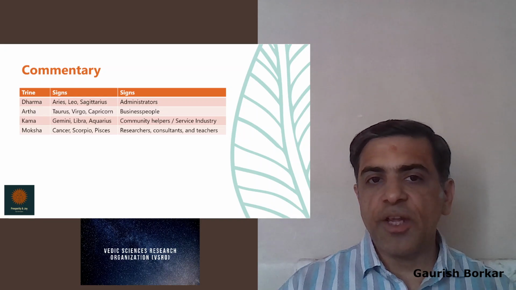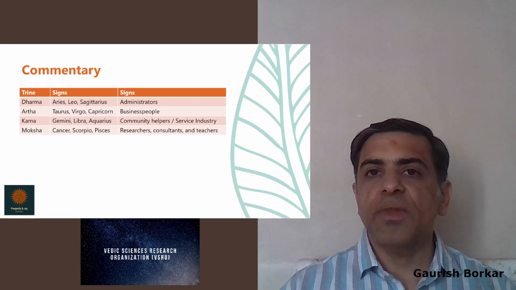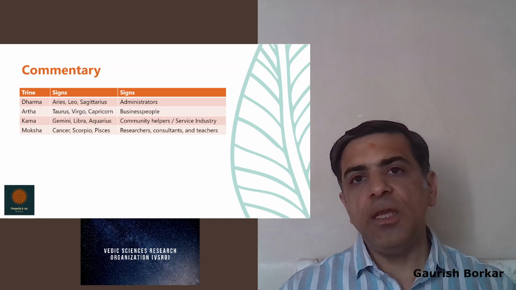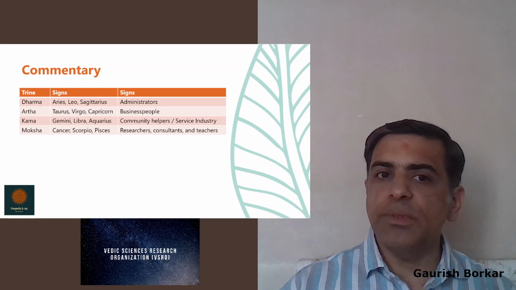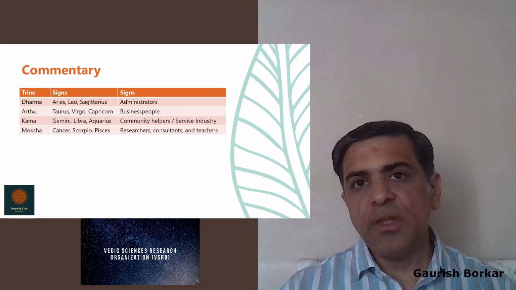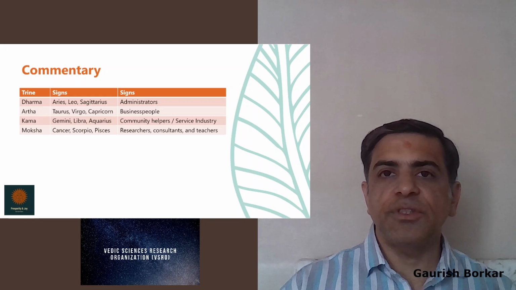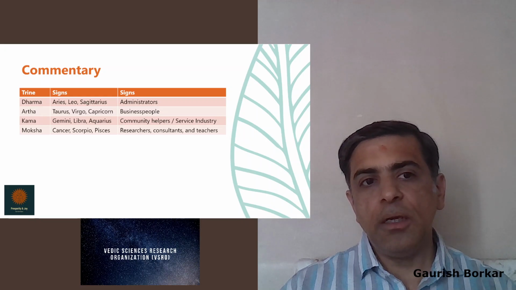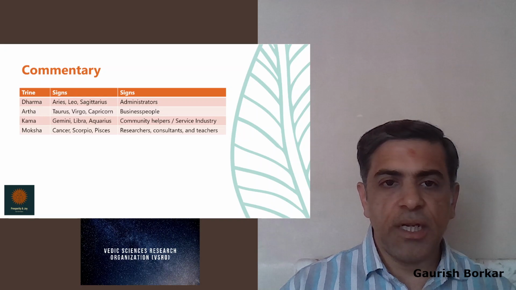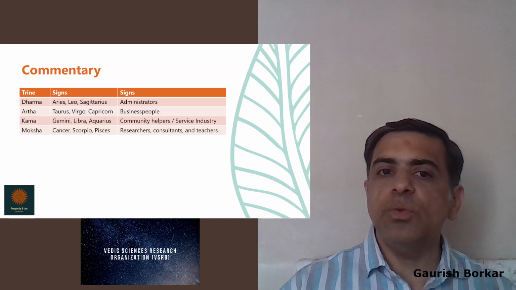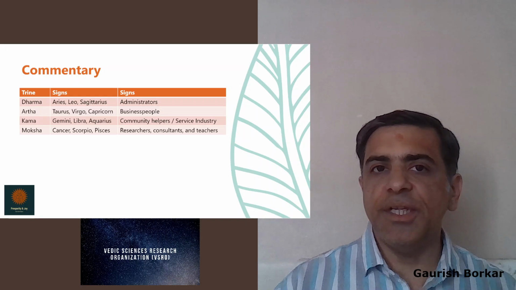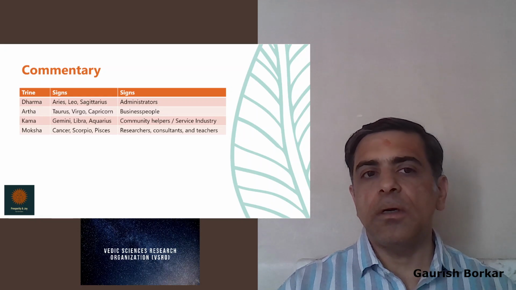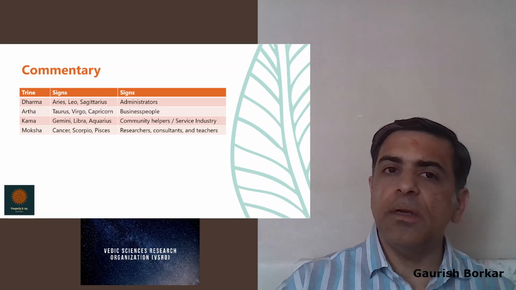So 1, 5, 9 is Dharma Purushartha, it refers to the administrators. 2, 6, 10 is the Artha Purushartha, it refers to business people. 3, 7, 11 is the Kama Purushartha, it refers to community helpers, and Moksha Purushartha is 4, 8 and 12, and that refers to researchers, consultants and teachers. So this is one more type of classification. These are basically the Purusharthas and the trines.